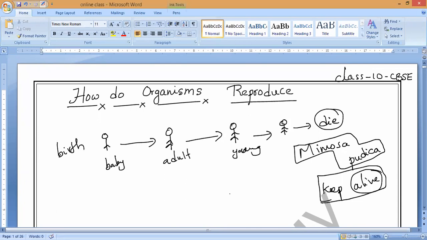Death. Yes or no? So during this life process, all organisms, including plants and animals, start with birth and finally they will end with death. So this is a continuous process. Whatever organism takes birth will start growing. It will become adult, young age. Later it will come to old age.